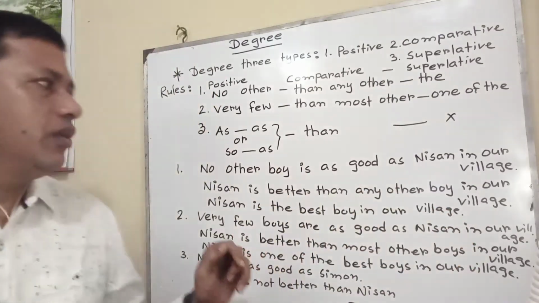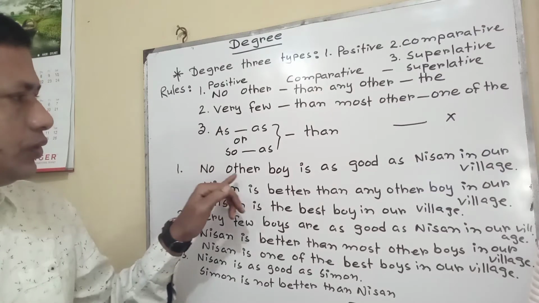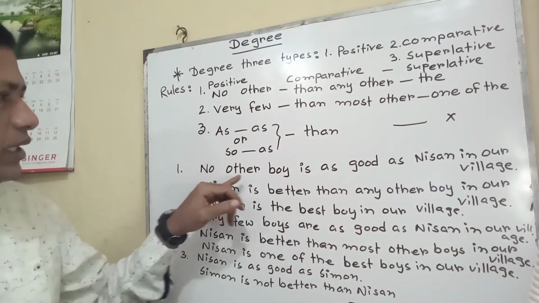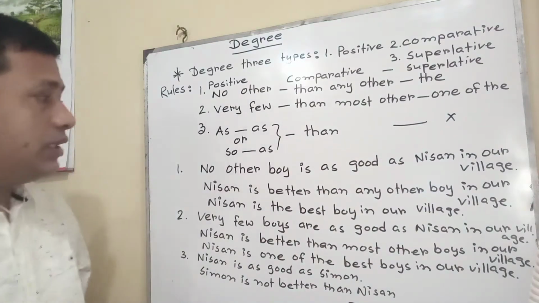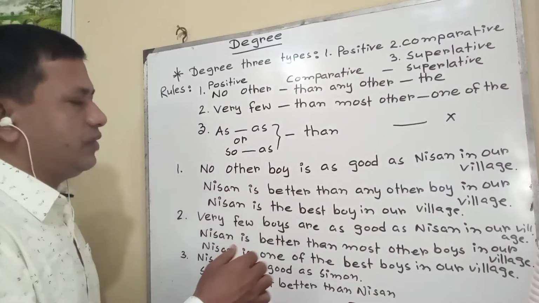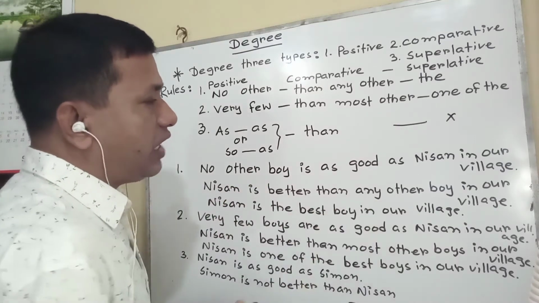Okay. Let's get started to know how to change. Such as no other boy is as good as Nishan in our village. No other, this one is in positive. I have told you that if we find no other, then any other is necessary at first.